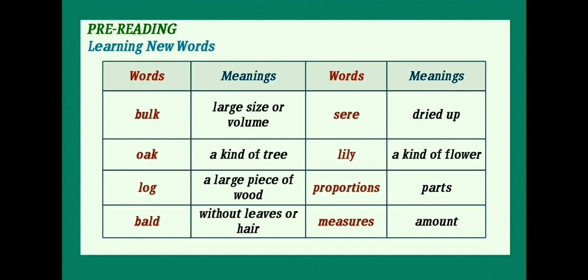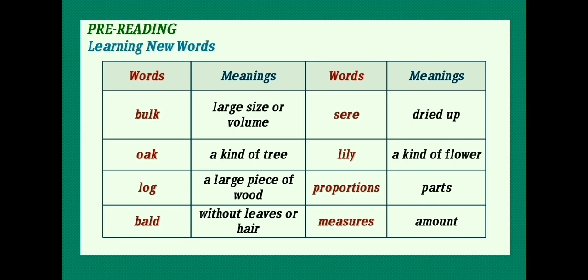Bulk. It means something of large size or volume. Second word is oak. It is a kind of tree. Number 3, log. It is a large piece of wood. Number 4, bald. It means without leaves or hair.